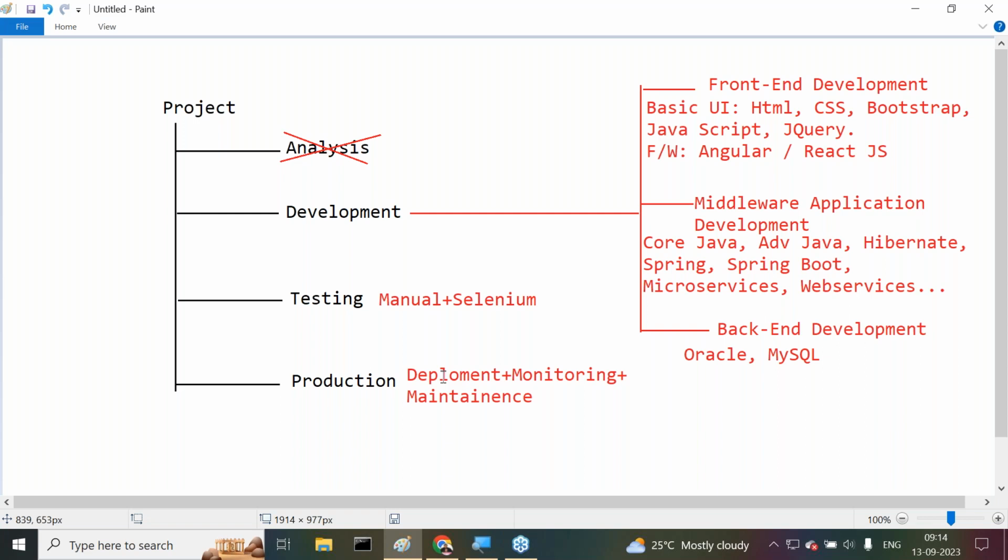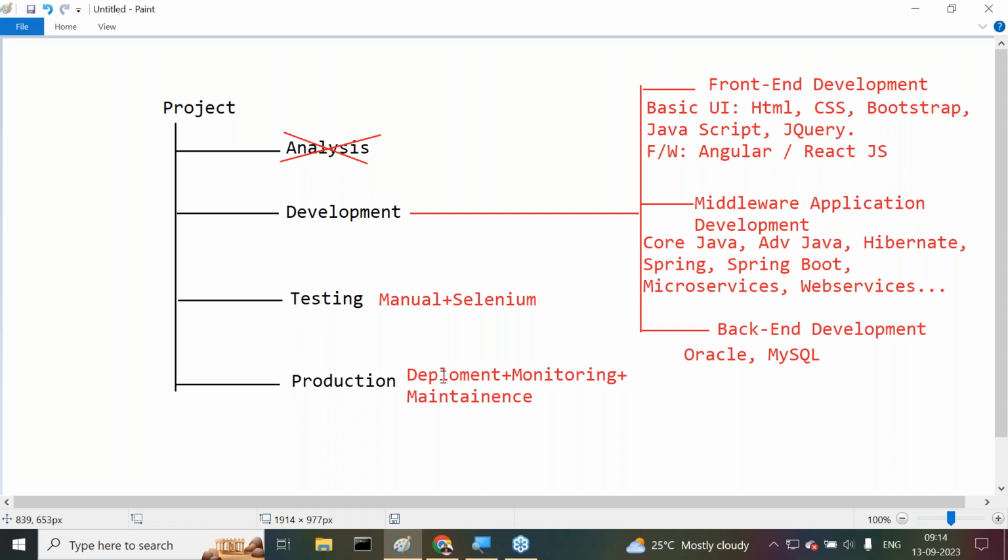Maintenance problems will come. When maintenance problems are coming, users will not be satisfied with our project. When users are not satisfied, automatically demand will be reduced. Business will be gone. So deployment, monitoring, maintenance must be provided effectively for the projects.